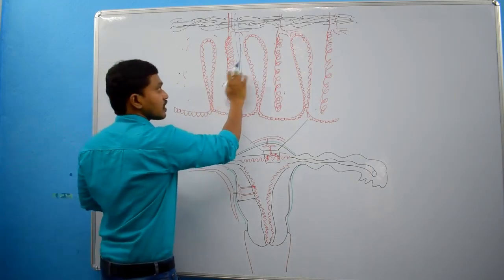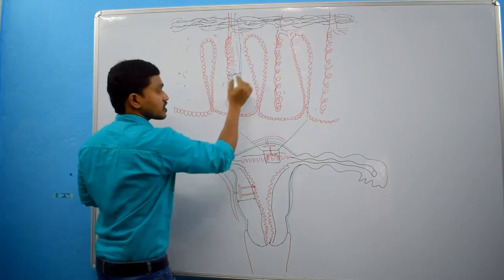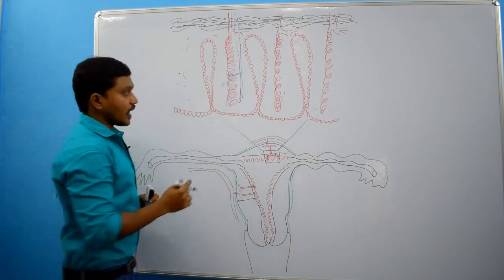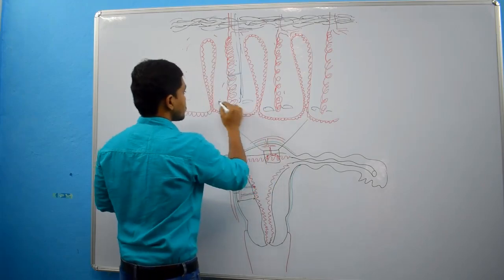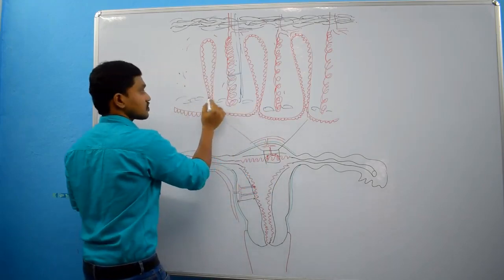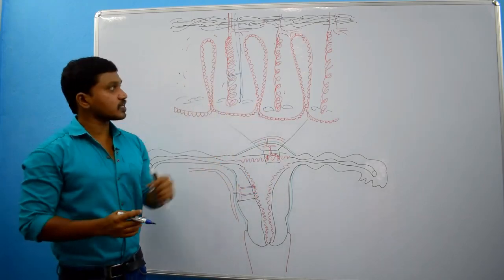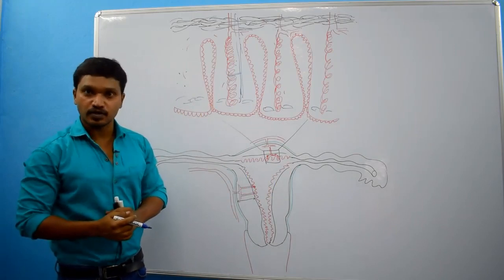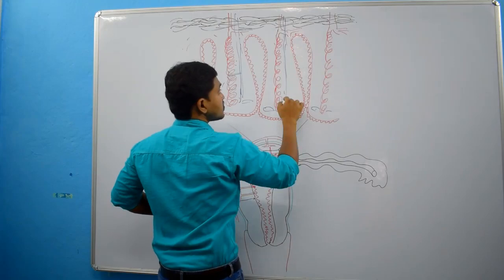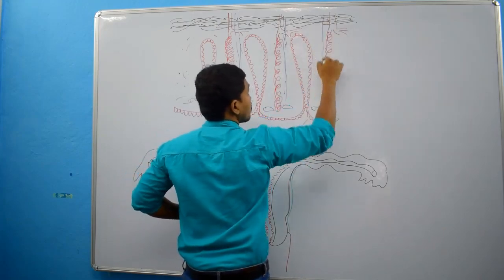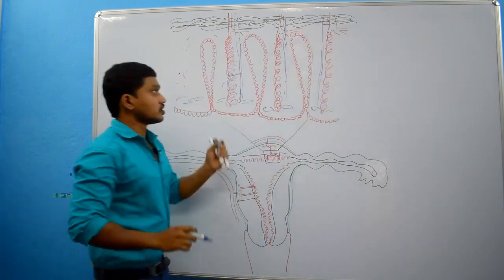There will be arteriovenous anastomosis, and we can find venous blood filled spaces. These venous blood filled spaces we call lacunae. So this is the blood supply of the uterus.